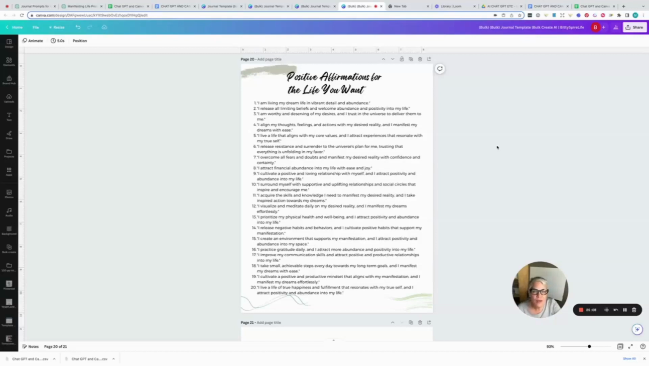So now you're able to give someone a journal with 20 manifesting the life you want journal prompts, and then a bonus of 20 positive affirmations. And that is how you can use ChatGPT together with the Canva Bulk feature to create a journal very quickly, very easily.